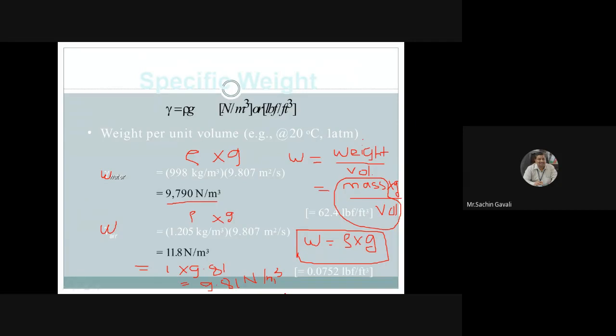Anybody having problem? Understood? Write in the chat box so that we can proceed. These properties are simple to understand, but we should remember the formula. Okay, yes, understood, sir. Okay, thank you.